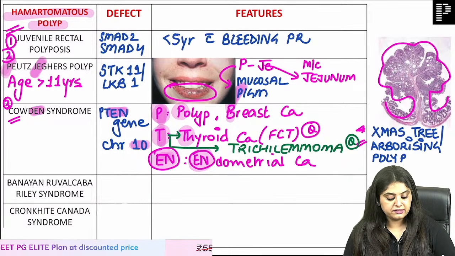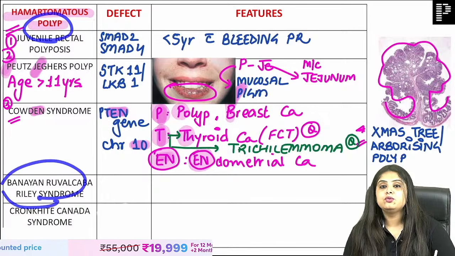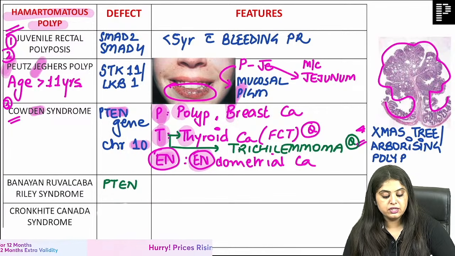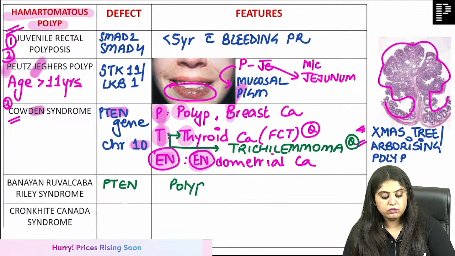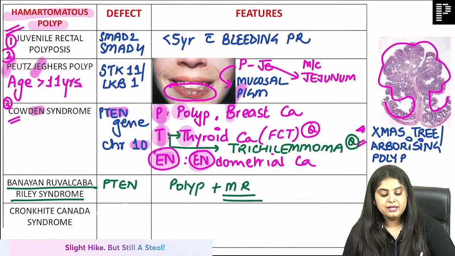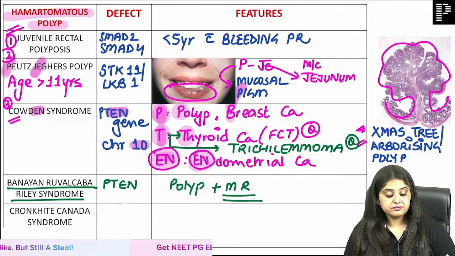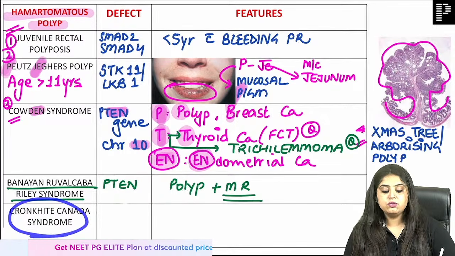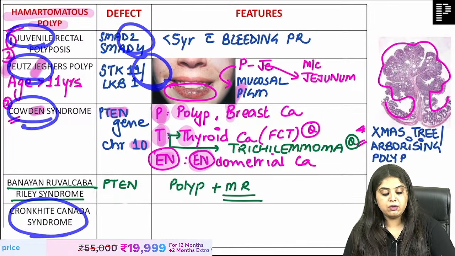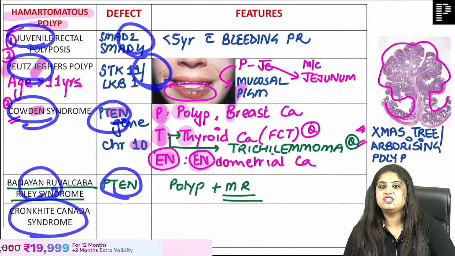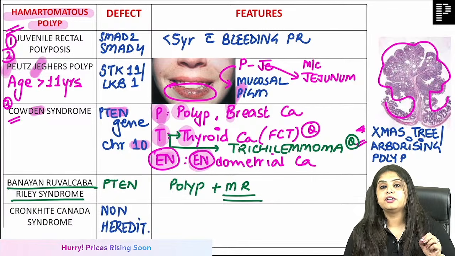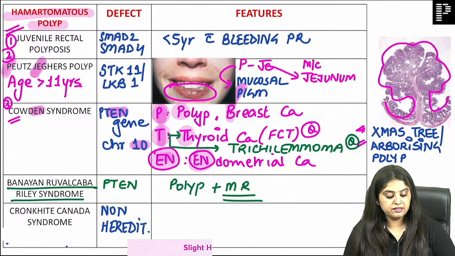Moving on to the next, there's another one for polyps. Benign Ruvalcaba relay syndrome. This is also because of P10 gene mutation. Polyp तो मैम इसके अंदर होगा ही होगा, but the name, I will go mad learning the name. Patient also goes similar. That is mental retardation. Coming to the last one. Did you notice juvenile में juvenile numbers, Peutz-Jeghers में 11 number, Cowden and BR में P10 gene की बात हो रही है. The only non-hereditary syndrome that you have over here is Cronkhite-Canada syndrome.